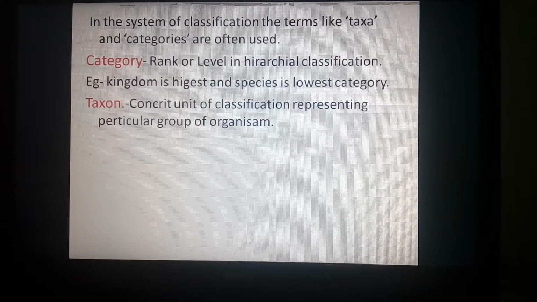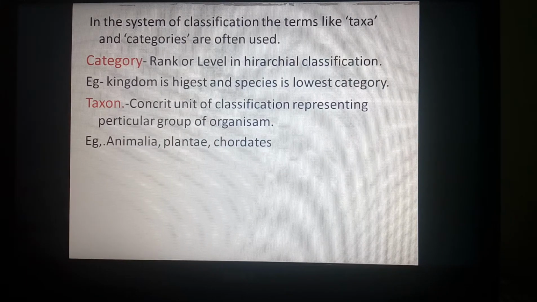Taxon. Taxon is a concrete unit of classification representing a particular group of organisms. Like the category kingdom shows Animalia, Plantae. So when we say Animalia, it gives us an idea that it represents a concrete unit of a group of organisms in a classification. Like Animalia, all the animals are heterotrophic. They can locomote from one place to another place.